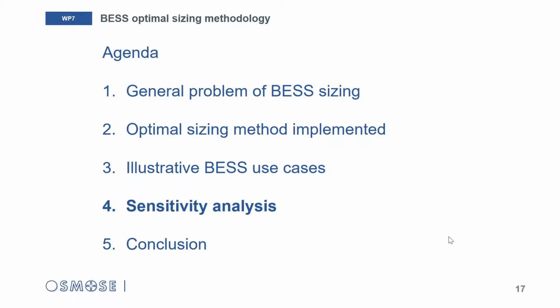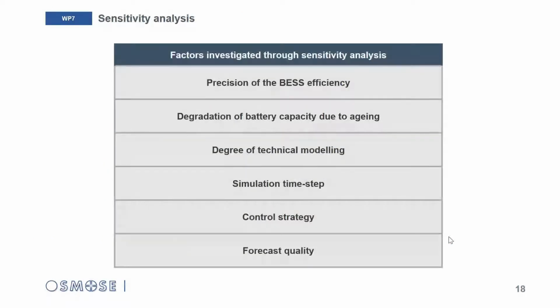So let's start now with the sensitivity analysis. Here is the scope of factors which have been investigated through the sensitivity study. The first is related to how precisely the parameters for BSS efficiency are set up. Then the second is what is the impact if we take into account or not the degradation of the battery due to aging. Then what is the importance of the technical modeling of the BSS.